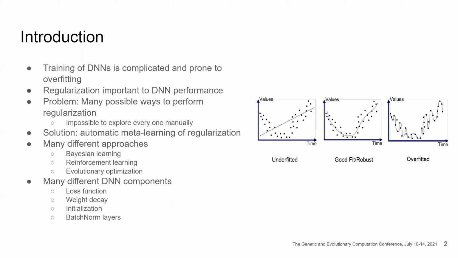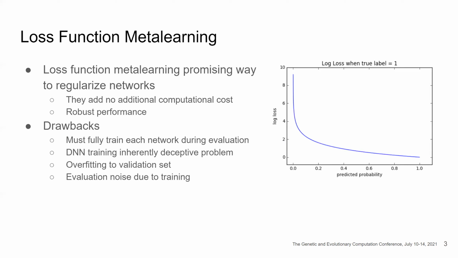There are many different approaches, including Bayesian learning, reinforcement learning, and evolutionary optimization. There are many different DNN components that can be optimized, including loss function, weight decay, initialization of weights, and also batch norm layers. There are three types of fitting: underfitting, overfitting, and good fit. The purpose of regularization is to prevent overfitting and allow us to have a good fit on the model and the data.